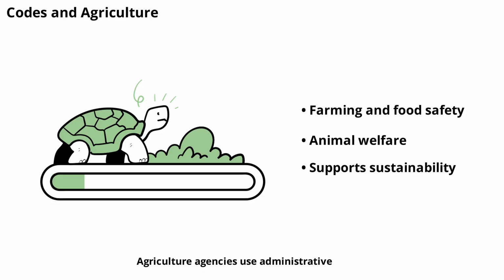Agriculture agencies use administrative codes to regulate farming practices, food safety, and animal welfare. These rules help ensure a safe and reliable food supply. The code also supports sustainable farming and protects the environment. By following the code, farmers and producers contribute to public health and environmental stewardship.